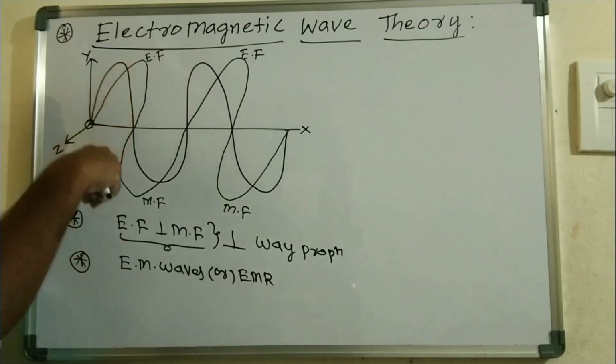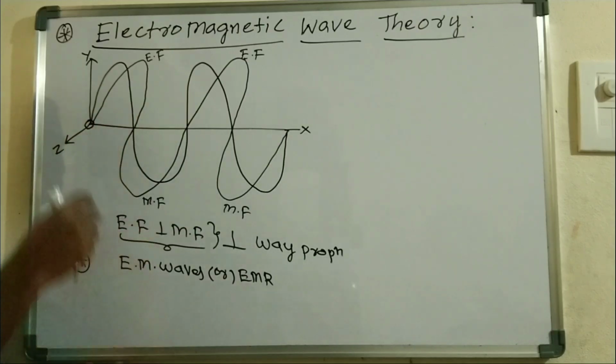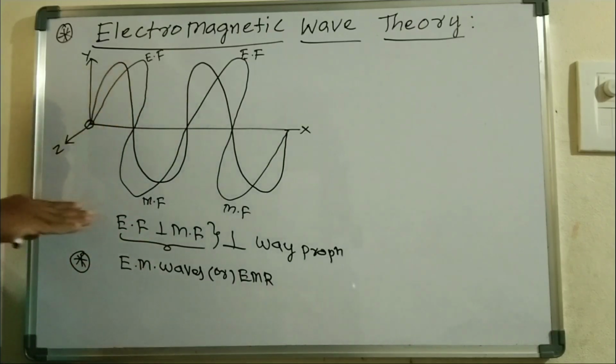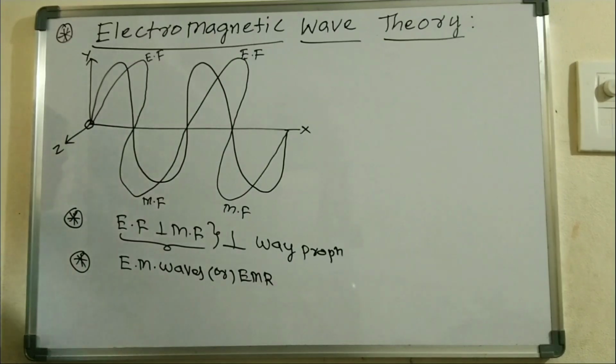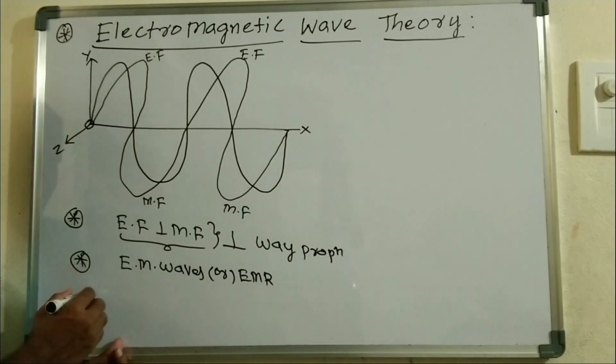When a charged particle is accelerated along one direction, the electric field and magnetic field are produced and transmitted in the form of waves. These electromagnetic radiations have certain characteristics, right?